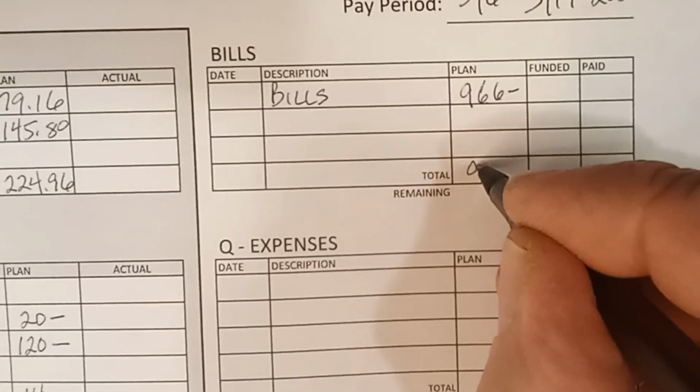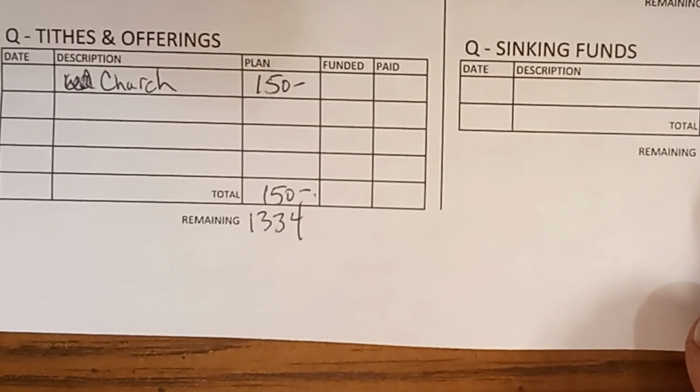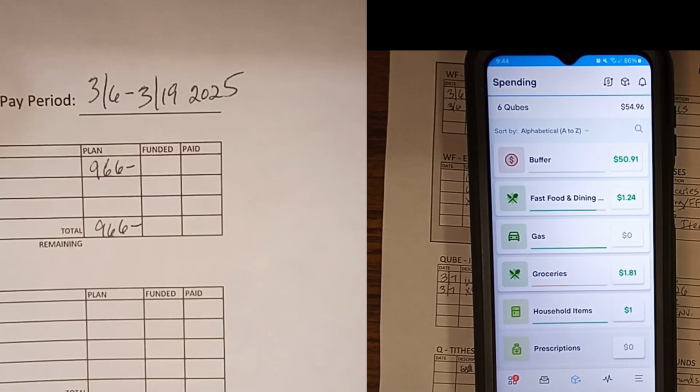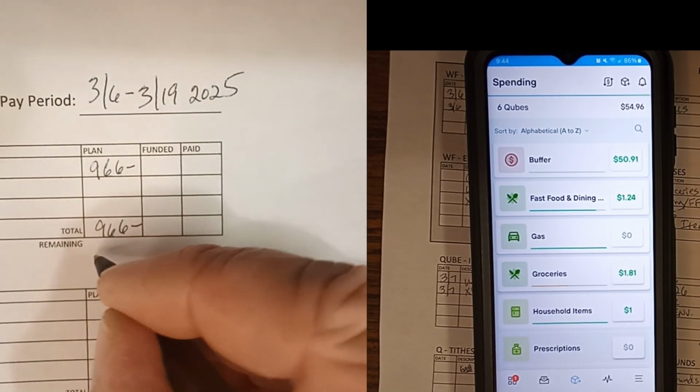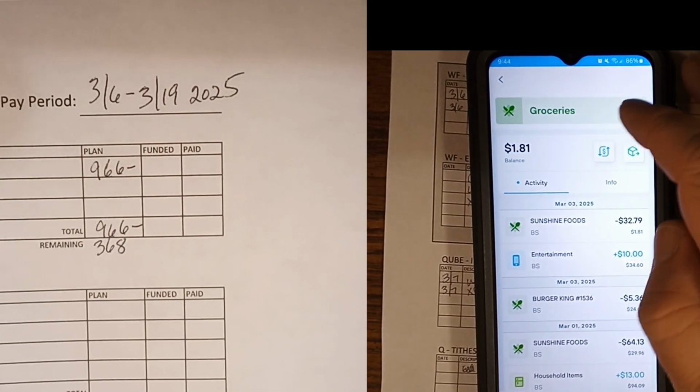So that's a total there, $966. And my remaining balance from the bottom of the first column was $13.34. If I take that minus $966, means I've got a remaining balance of $368.